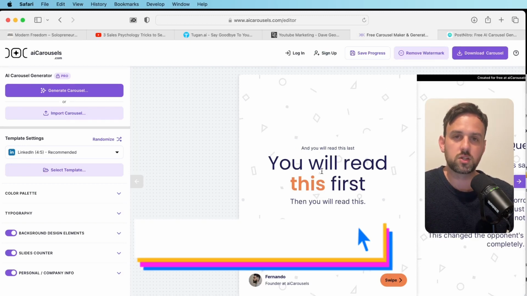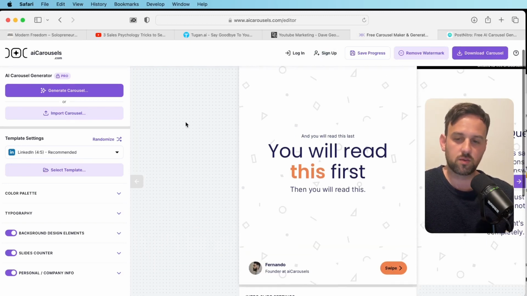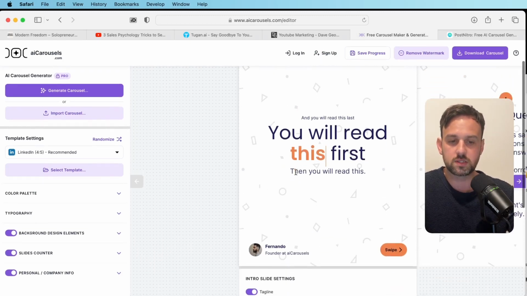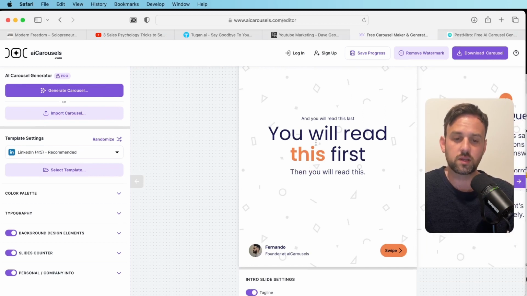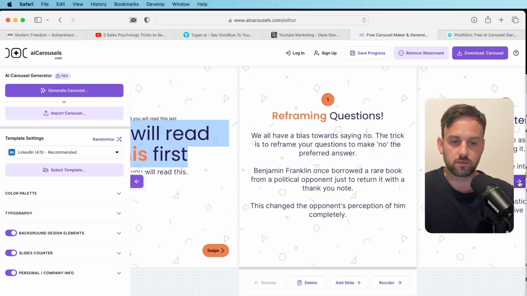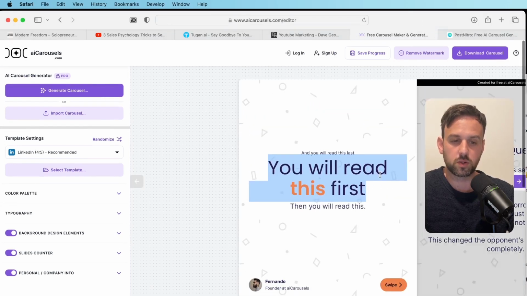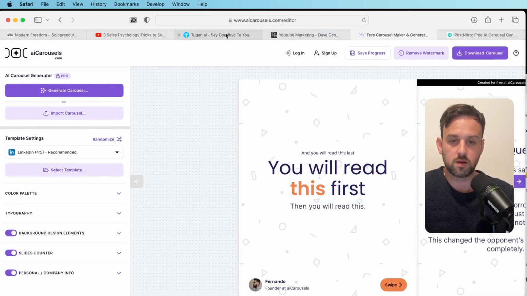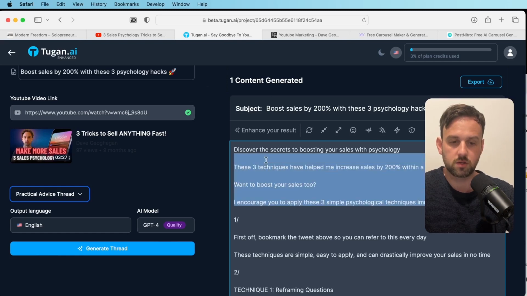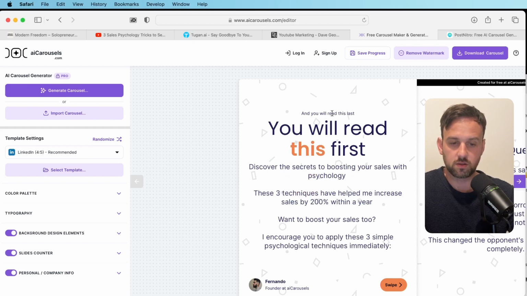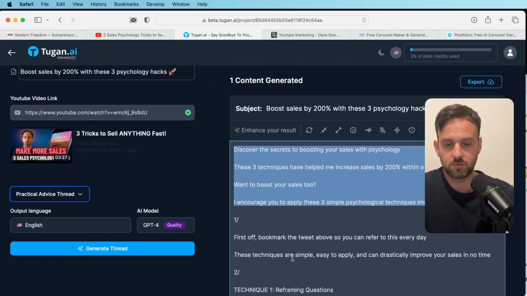Now these do have a free version themselves, but it's not that great, to be honest. All you can do is use the very basic templates, which is fine in itself, but you have to manually paste in each part of the thread. So if I wanted to use this one for a Twitter thread for my own, I'd have to go back here and take, say, the first section, and we jump back over. And then I would paste it in here like that and do the different headings and stuff like that.